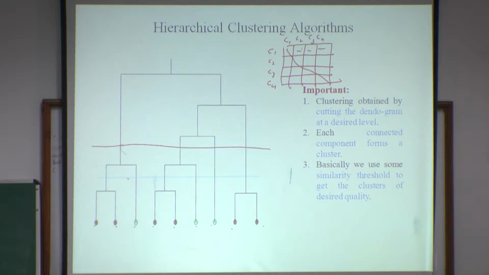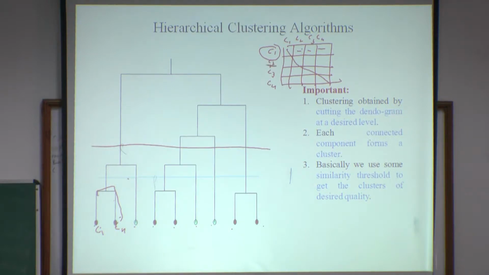Now in that matrix, suppose C1 shows maximum similarity with C4, then we will merge them. Again we check the maximum similarity.